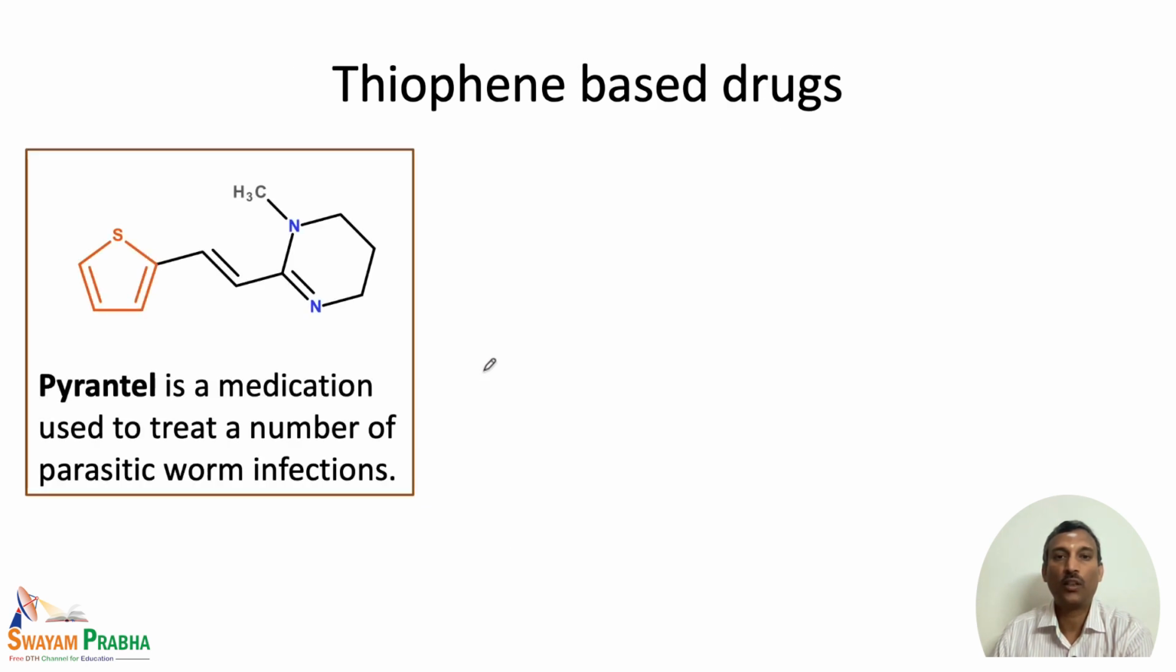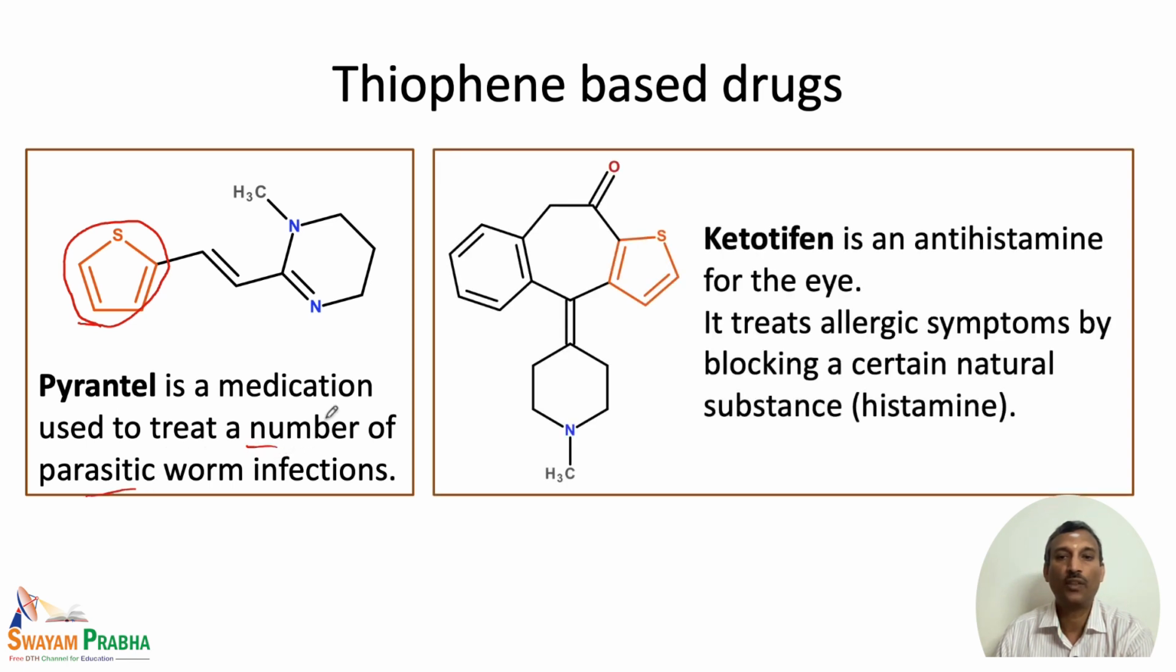So, if you look at the thiophene based drugs, we have pyrantel. This is having a thiophene unit, and this is used for treatment of parasitic worm infections. And ketotifen is another one. This is an antihistamine drug which is generally used for the treatment of the eye, and this treats the allergic symptoms by blocking certain natural substances like histamine.